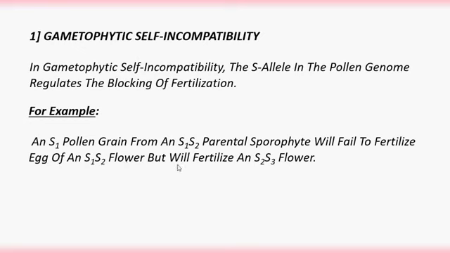But it will fertilize an S2 S3 flower because here the pollen grain consists of the S1 gene, but the stylar region does not consist of that S1 gene. That's why the pollen grain will germinate and develop the pollen tube. This type of gametophytic self-incompatibility is present in the Liliaceae, Poaceae, and Solanaceae families.